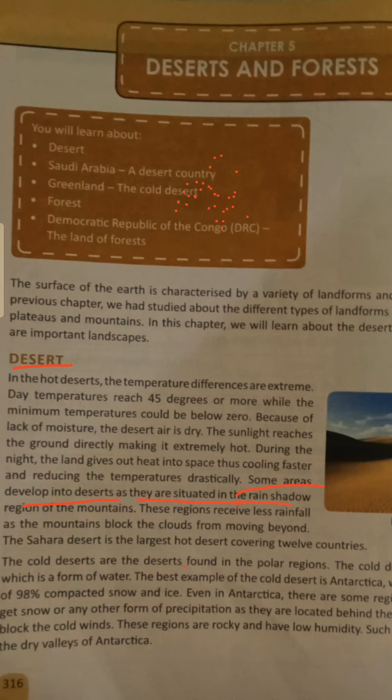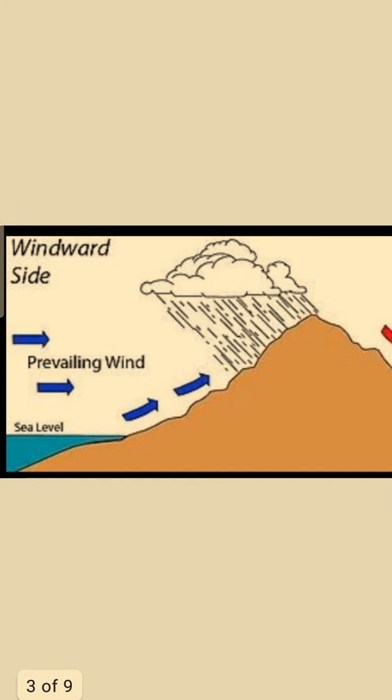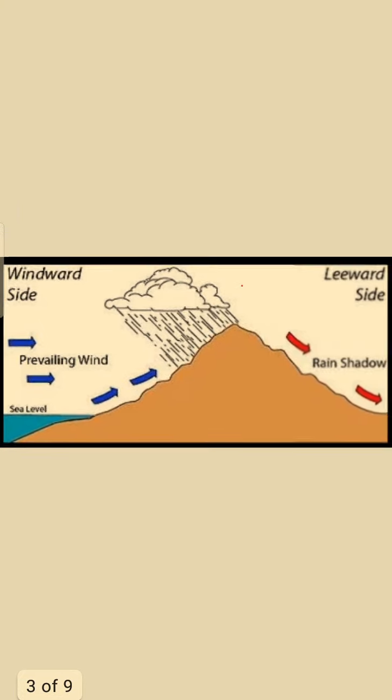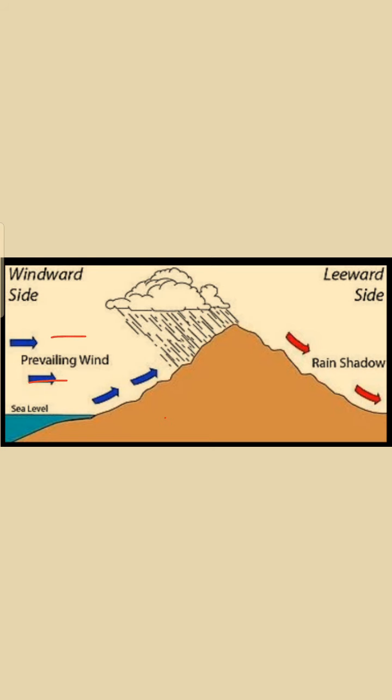situated in the Rainshadow region of the mountain. Now I will tell you what is called the Rainshadow region of the mountain. First let me show you a picture. So this is the Rainshadow region. It is case one. This is the wind. The wind is coming from the west.